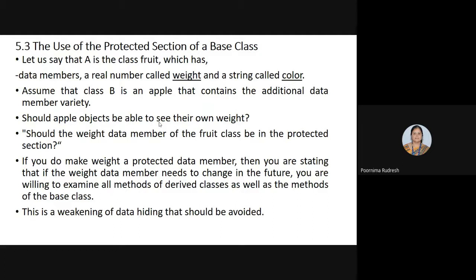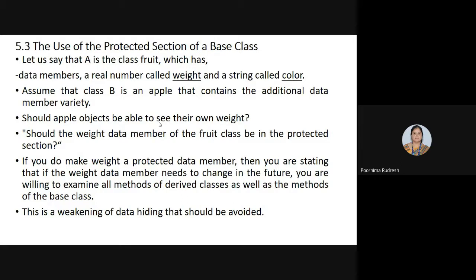If it is declared as a protected section, then who can see that? The protected area is visible to the implementers of the base class as well as to the implementers of the derived class. Now you understood? If we declare it as a protected area, then it is visible for the implementers of the base class and the implementers of the derived class. You keep that in mind. So next we'll see the example.